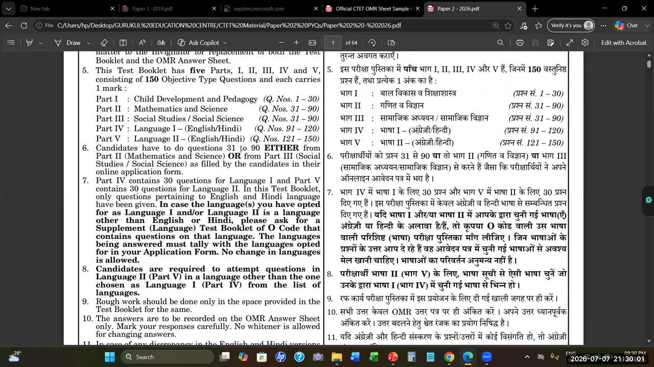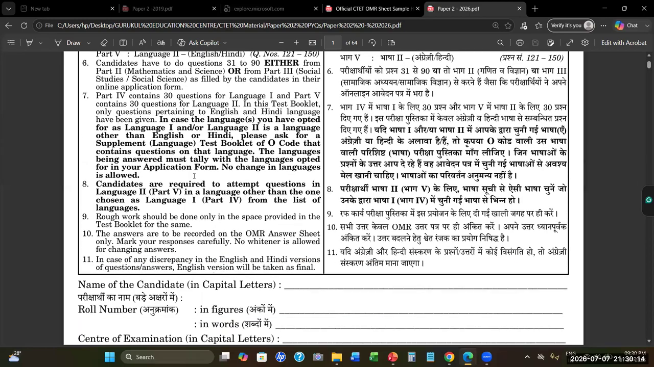Candidates have to do questions 31 to 90 either from part 2 mathematics and science or from part 3 social science as filled by the candidates in their online application form. Part 4 contains 30 questions for language 1 and part 5 contains 30 questions for language 2. In this booklet, only questions pertaining to English and Hindi language have been given.